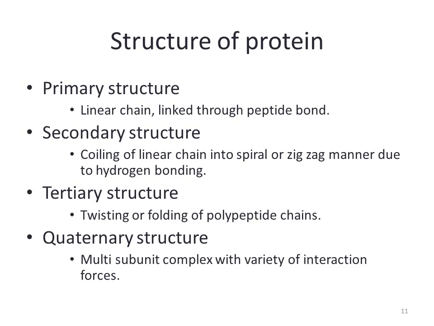And when this zigzag folded or spiral folded secondary structure further twists or folds itself, and extra van der Waals forces, hydrogen bonding, and many other types of bonding are involved, then the structure which is obtained is called tertiary structure.